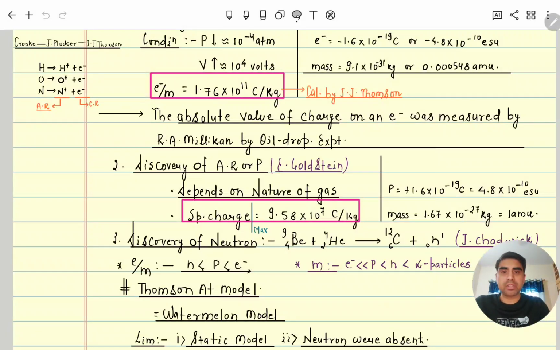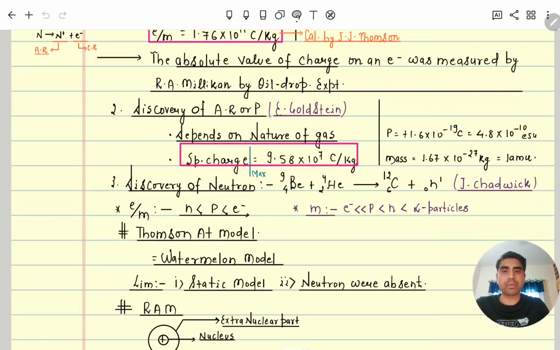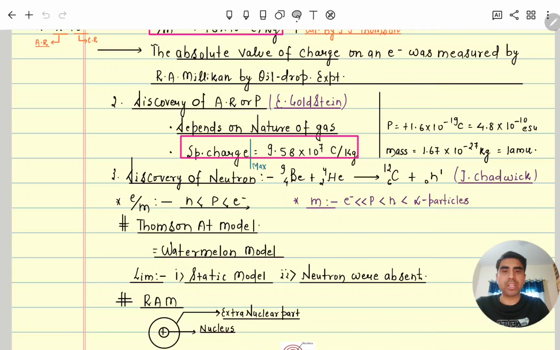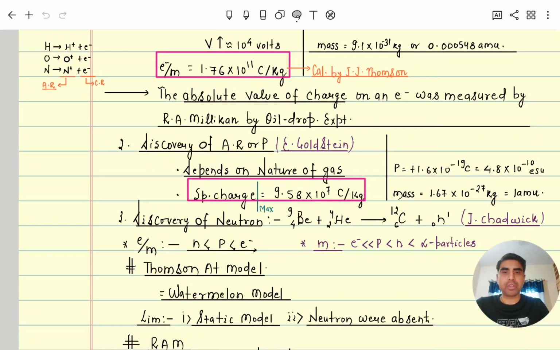Now after this we will discuss the discovery of anode rays, or the proton, which was done by E. Goldstein. Actually, the discovery of anode rays should have happened at the same moment as the discovery of the electron, or cathode rays. Positive particles also ionize at that moment: when electrons move from cathode to anode side, positive ions also move from anode to cathode side, but at that time it was not discovered.